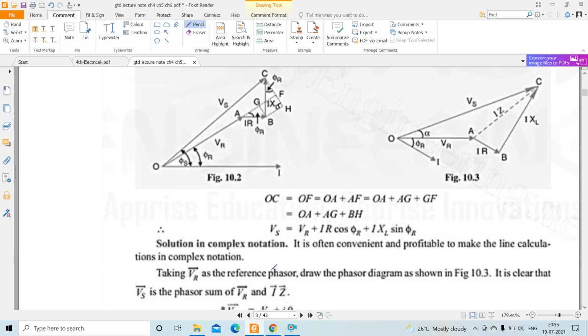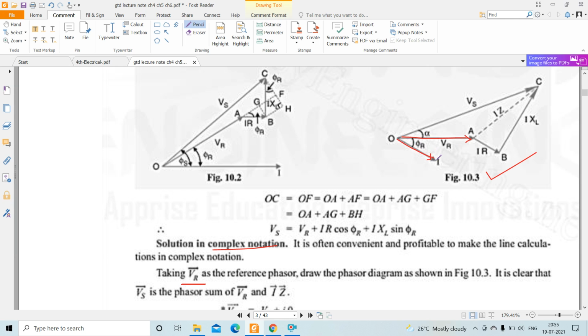Then another way of calculation is by using complex notation. So consider this phasor diagram. In the previous case the reference line phasor is the I, but here the reference phasor is the VR vector. See, VR vector, this is the reference line. If VR is the reference line, then current lags voltage by an angle phi at the receiving end side. So here I is drawn over here.